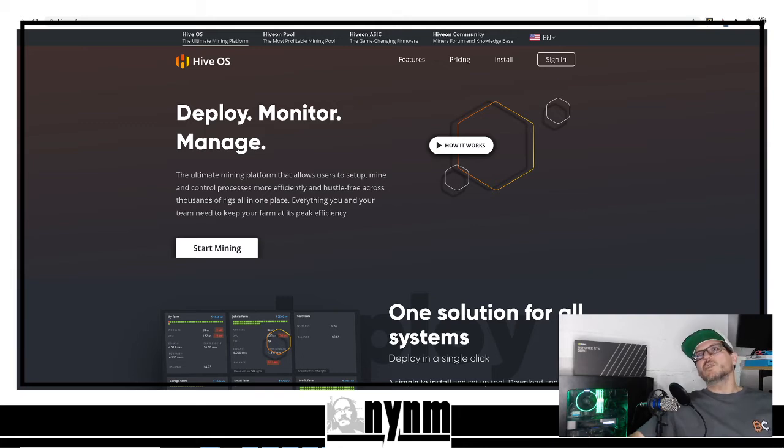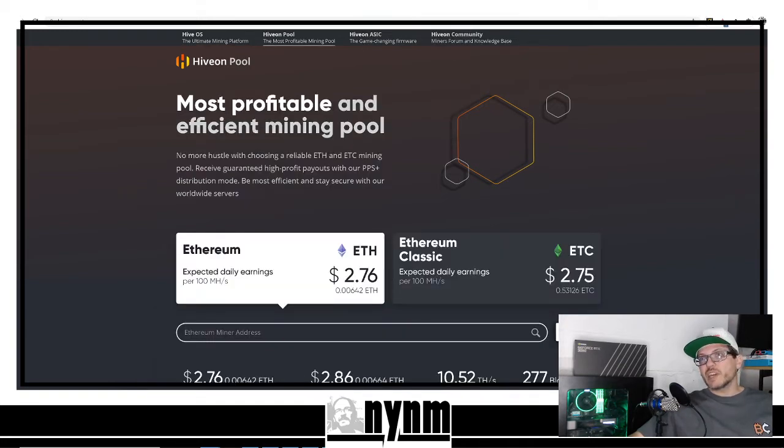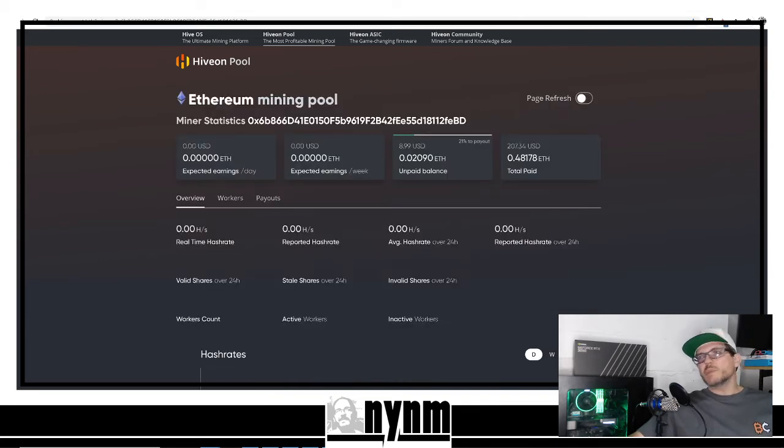But we've been breaking down with you our history with HIVEOS and kind of some of the different things that we've used. As you can see, we've done a lot of different things with HIVEOS. And as we talked about, HiveOn, their mining pool, if you're using it with their miner, HIVEOS, there are no fees for however many miners that you want. Once again, we've definitely almost mined 0.5 Ethereum just with this one address. We do all sorts of different pool testings and those types of things, so I'm not going to break down with you all of those addresses, but it's pretty nice. You get to 0.1 Ethereum, that's their minimum payout.